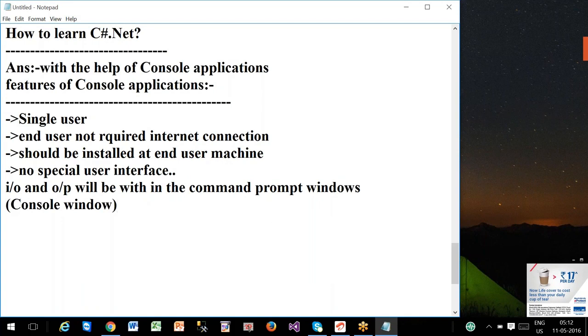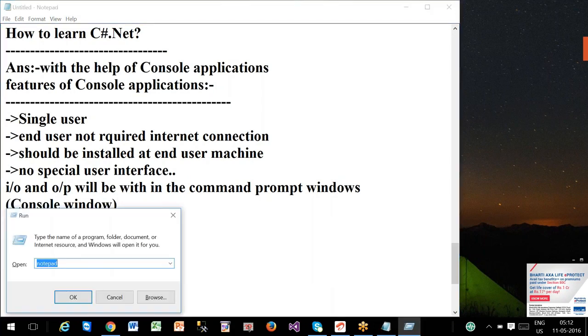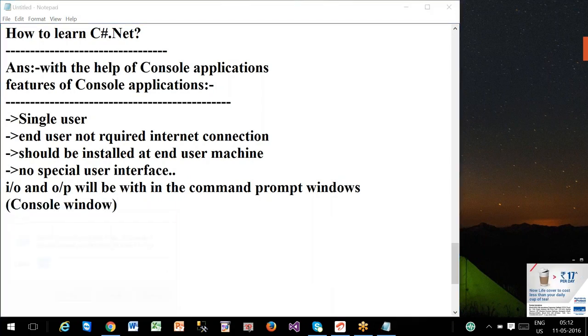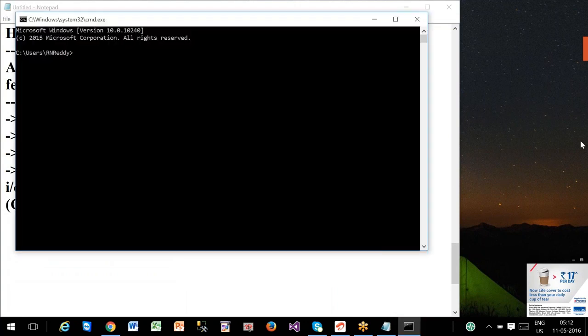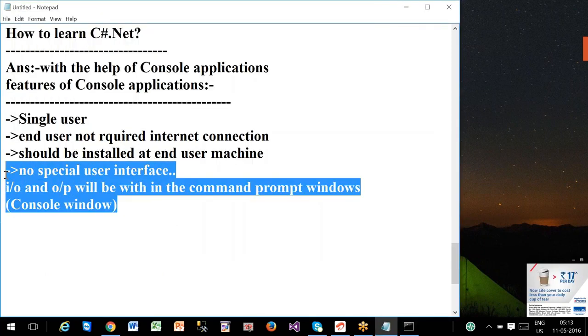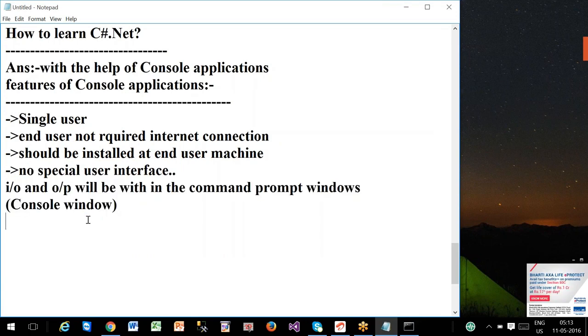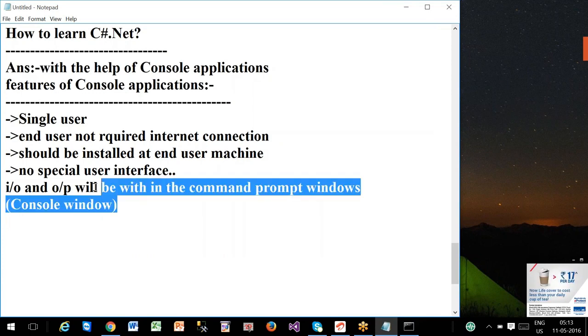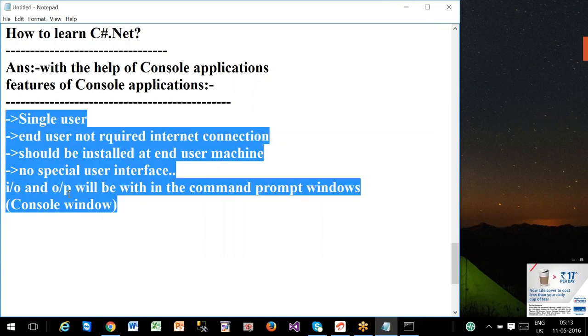So in these applications, we don't have any special user interface. This black window is called the command prompt window. It is taken as the user interface in this console application, but there is no special user interface for this application. Even though it takes the console window as a user interface, that's why these applications are called console applications.